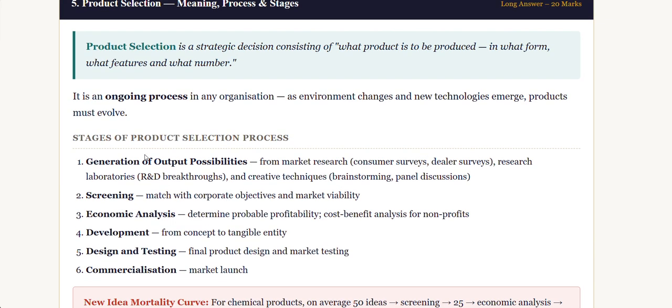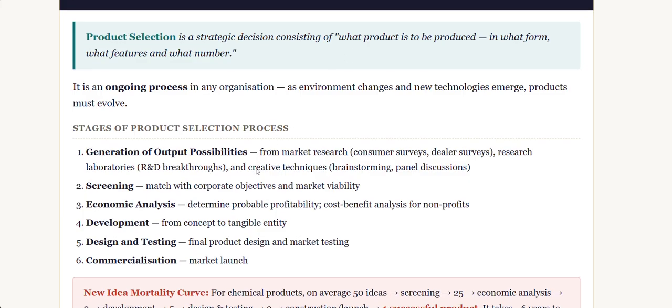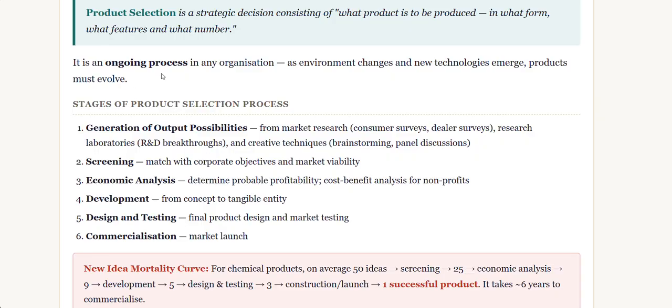The definition is: product selection is a strategic decision consisting of what product is to be produced in what form, with what features and in what number. Based on that, we produce the products. It is an ongoing process in any organization, as the environment changes and new technologies emerge, products must evolve.